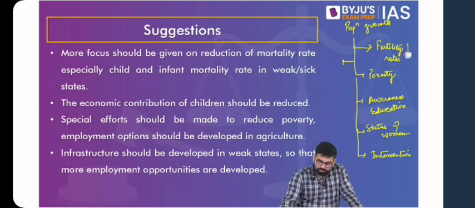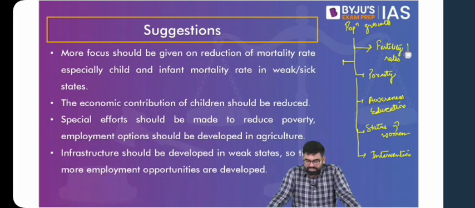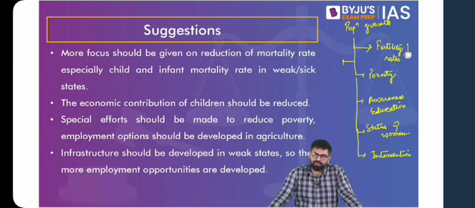Because think about this. The poor are the ones who generally tend to have higher growth rates in terms of population. So with the government providing contraceptives, it will target population growth. It will lead to a decline in population growth if we provide awareness and contraceptives to the poor.